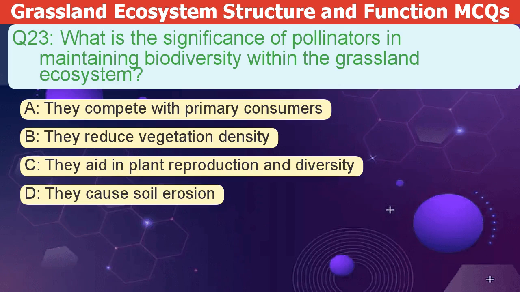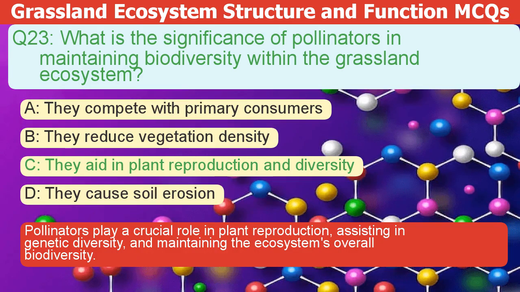What is the significance of pollinators in maintaining biodiversity within the grassland ecosystem? A. They compete with primary consumers. B. They reduce vegetation density. C. They aid in plant reproduction and diversity. D. They cause soil erosion. The correct answer is C. Pollinators play a crucial role in plant reproduction, assisting in genetic diversity, and maintaining the ecosystem's overall biodiversity.